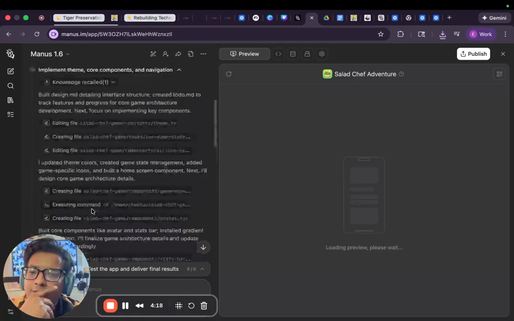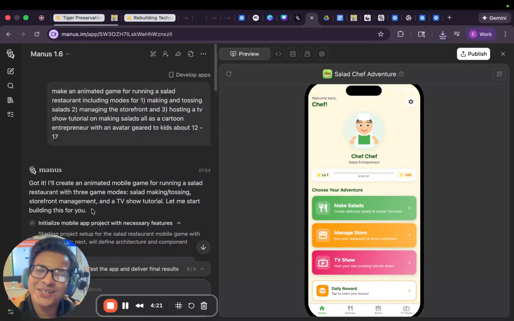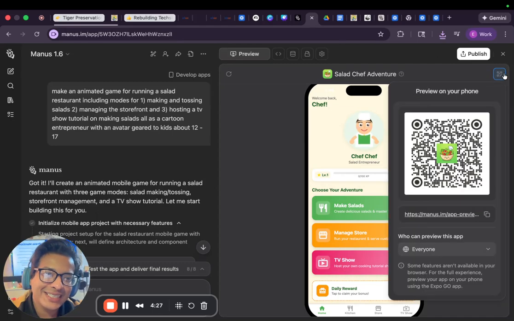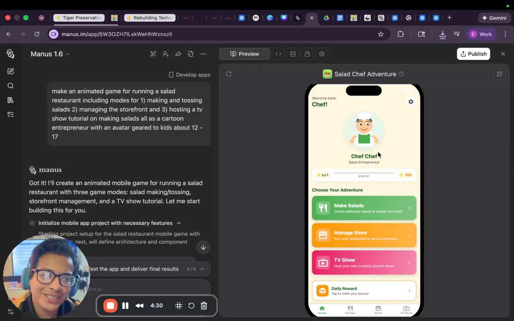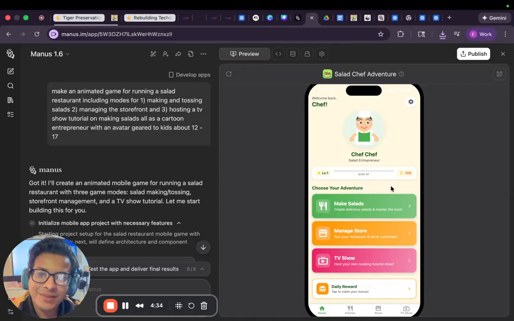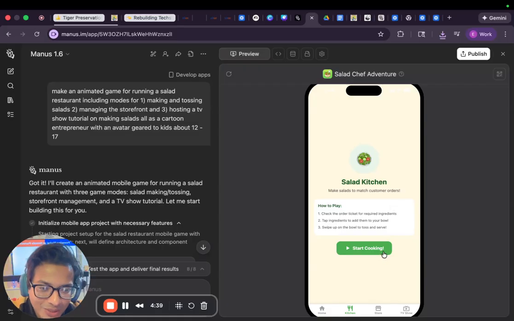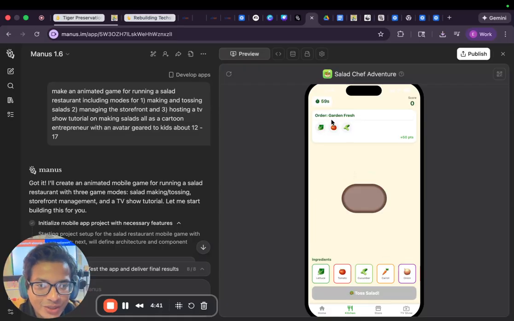So here's our salad adventure app. I'm so excited about this one. Oh man, look at that. Make an animated game for running a salad restaurant. Okay, and let's look at what this did. I can preview it on my phone. Oh boy, chef, salad entrepreneur. Remember, I asked it for three things: make and toss salads, manage store, TV show. Please, let's see, make a salad. Let's check the order ticket. For the ingredients, order garden fresh: lettuce, tomatoes, cucumber, toss salad. Yay! Can these drag?